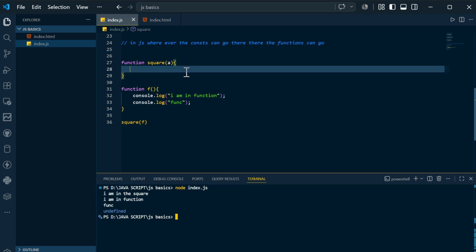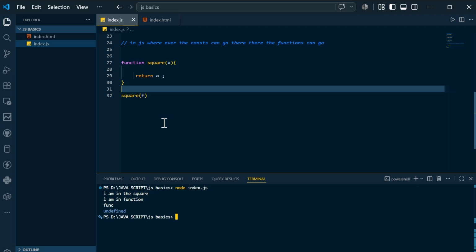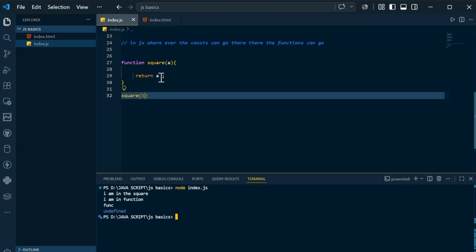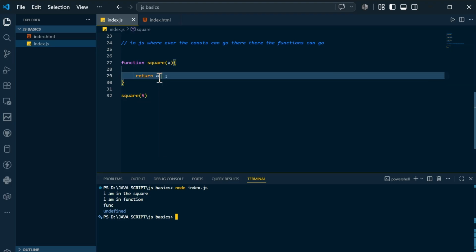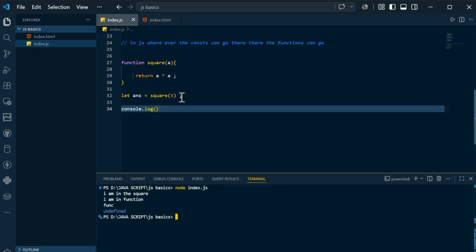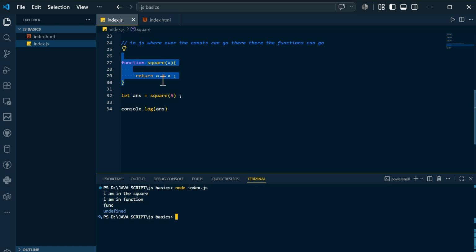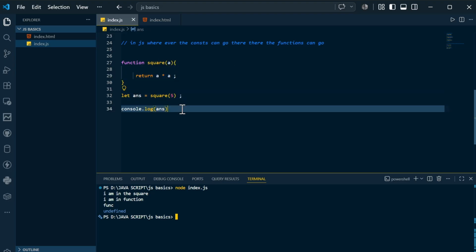And one more thing, there is something known as return type. You can simply return a. If I remove this and let's say I pass 5, you can simply return a star a, and I can store it: let answer is equal to the square of this function, and print the answer. I hope you got what I am doing. I am simply having a function whose return is a into a, which is returning a square. I am going to catch that in answer, and I am printing that answer. There is nothing much more than that. I will clear the terminal, compile and run, and I get 25.